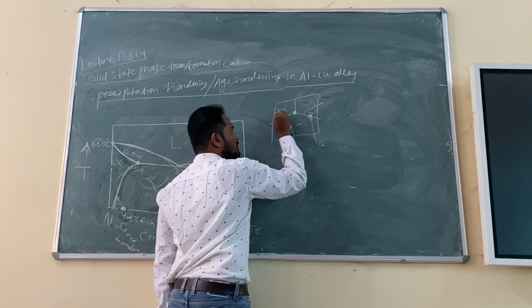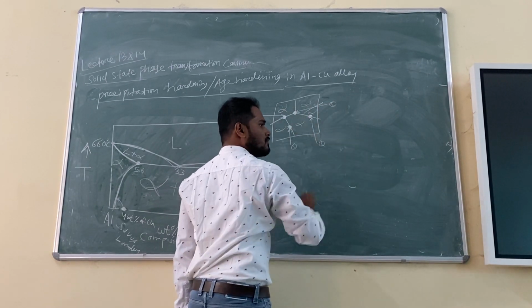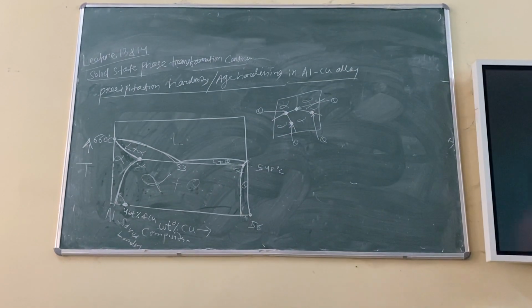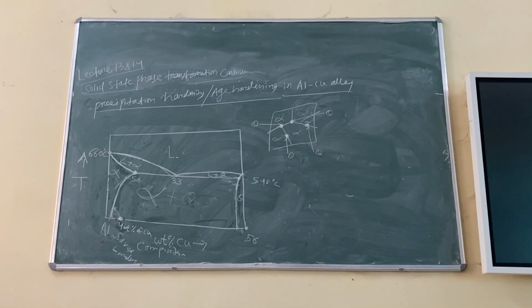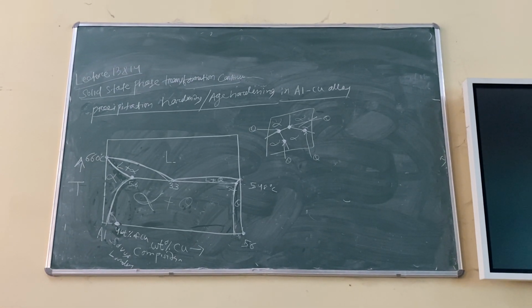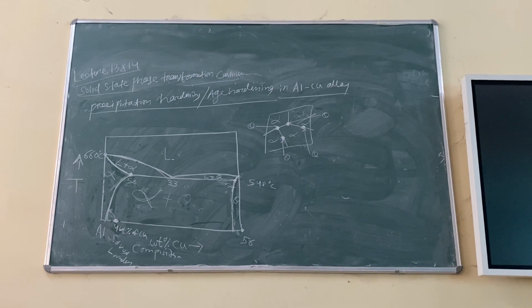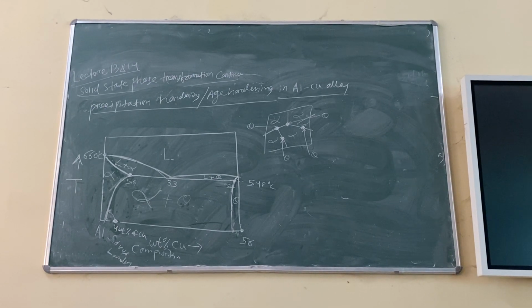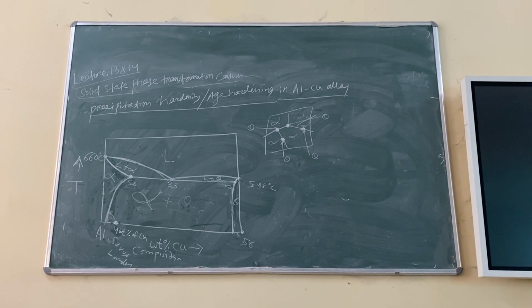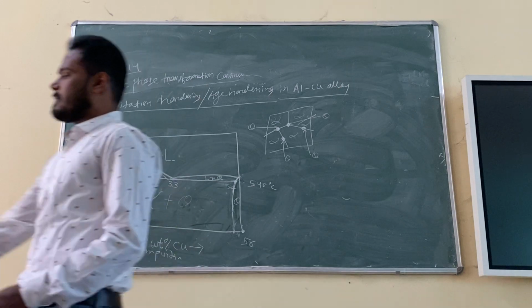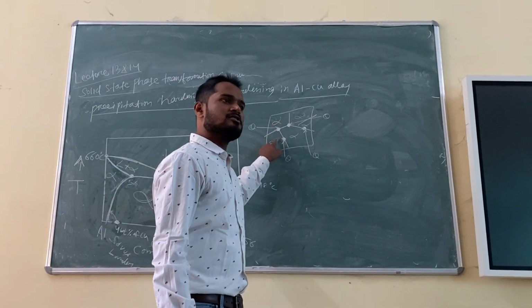You understand my point? Okay, fine. So you people have understood. Alpha is the matrix phase, theta is the precipitate. Right?